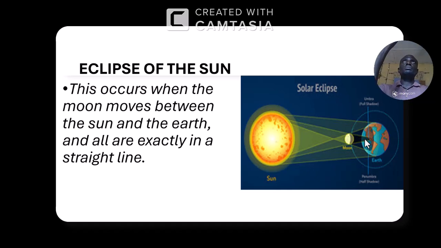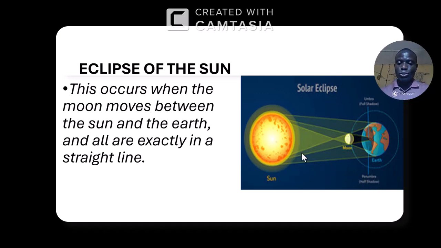It's going to block it from reaching some parts of the earth. And those that are living in that region, like this region now, we experience full darkness, or total darkness. It is called umbra, or full darkness. Then we have these regions which are penumbra, that is partial darkness.